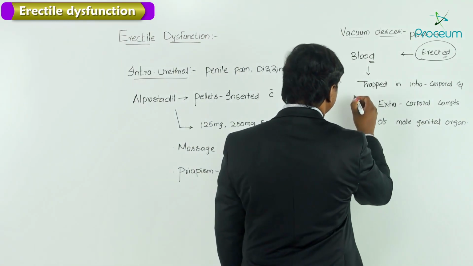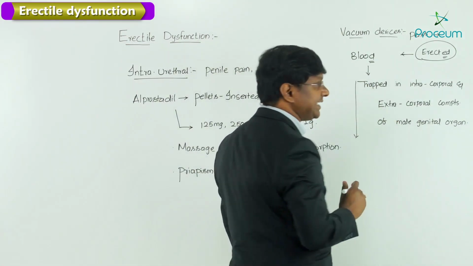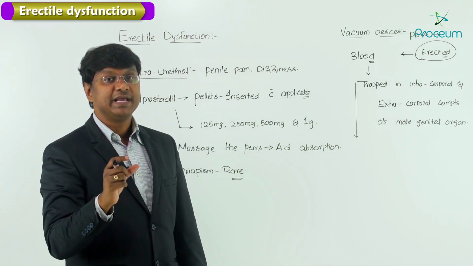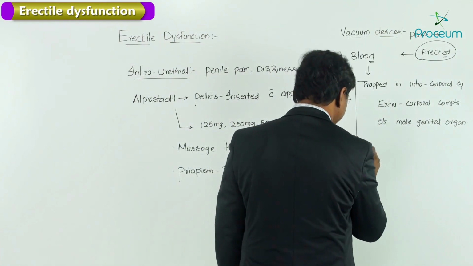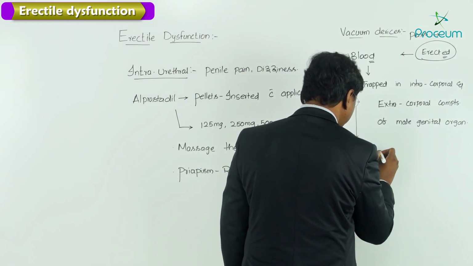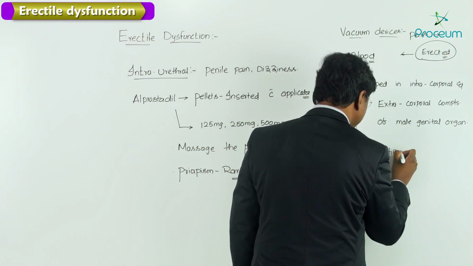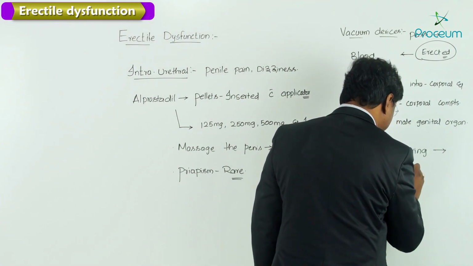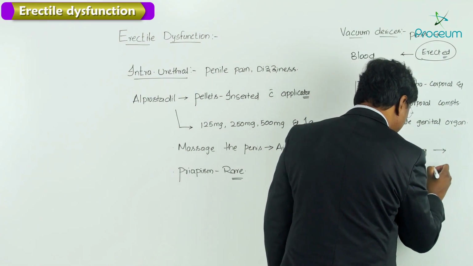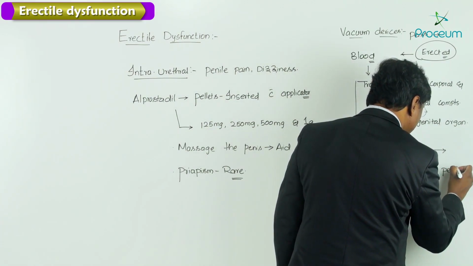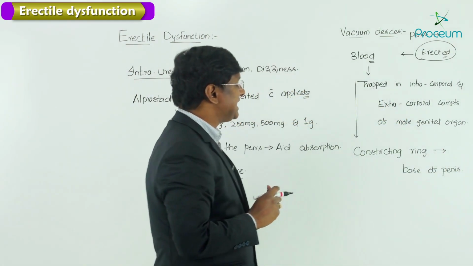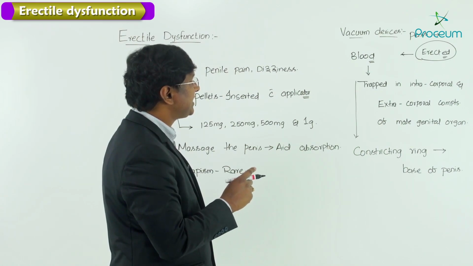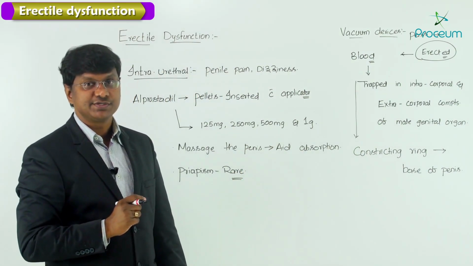Now once the blood is trapped in this male genital organ, a constricting ring should be applied at the base of the penis, after the male genital organ has been erected with the help of the vacuum device.